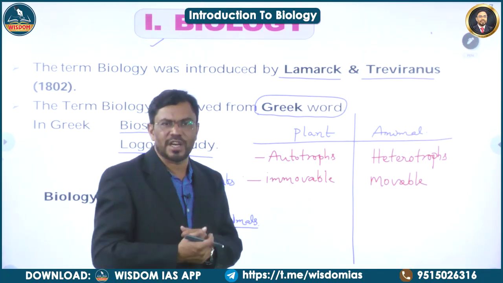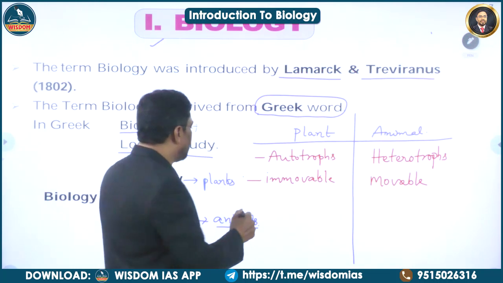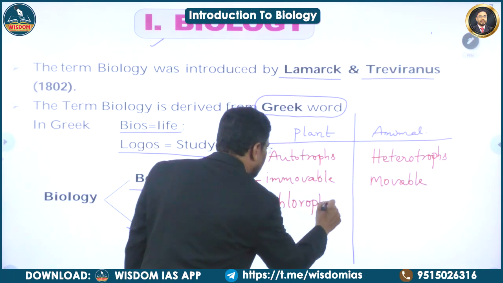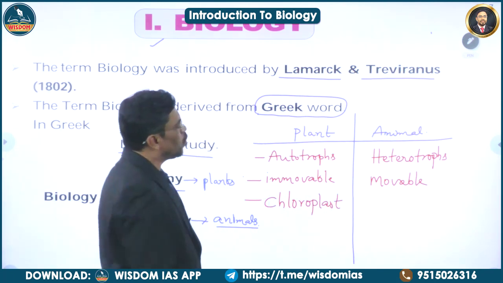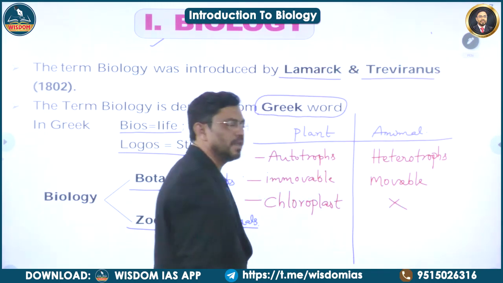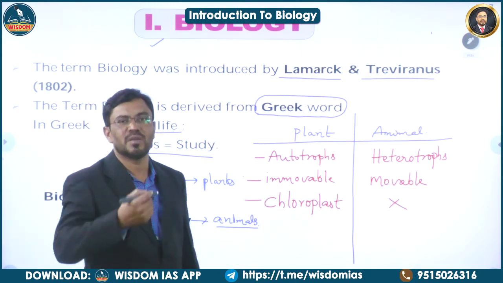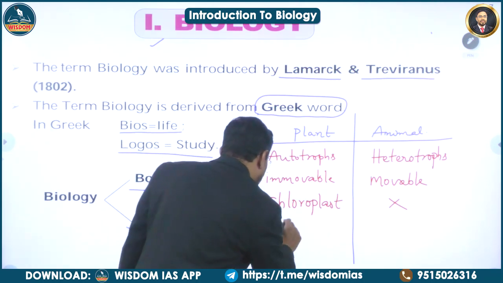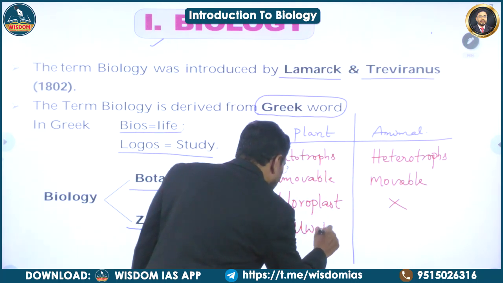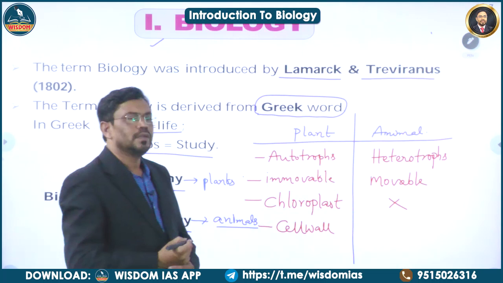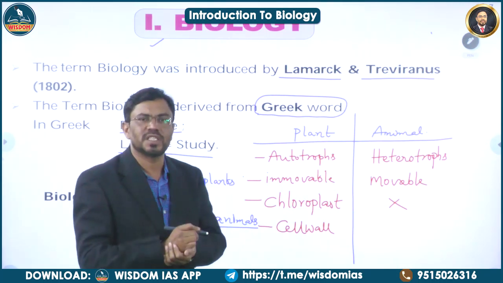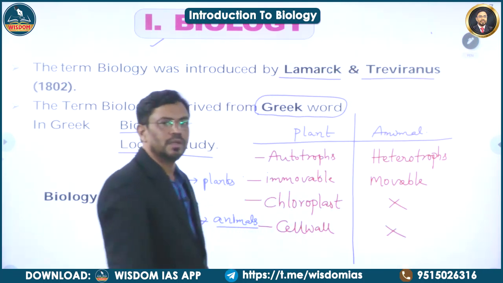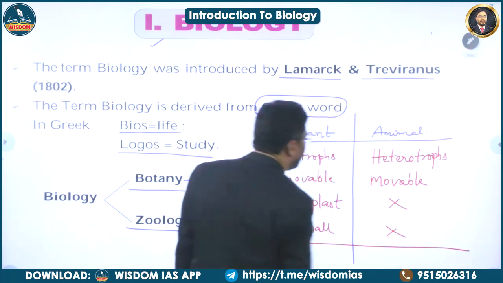If you observe the structural organization of plants and animals, plants have a cell organelle called chloroplast. This chloroplast is absent in animals. With the help of this chloroplast only, the plants can prepare their food material. Another one is that plants have a cell wall. The plant cell is surrounded by a tough cell wall. The cell wall is present in plants, but animals don't have a cell wall. So these are the basic differences between a plant and an animal.